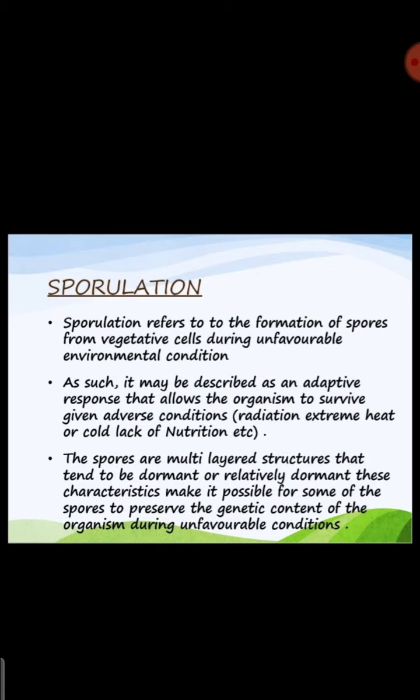Spores are multi-layered, dormant, and strong. They have the capacity to withstand and control the outside variation in the temperature.